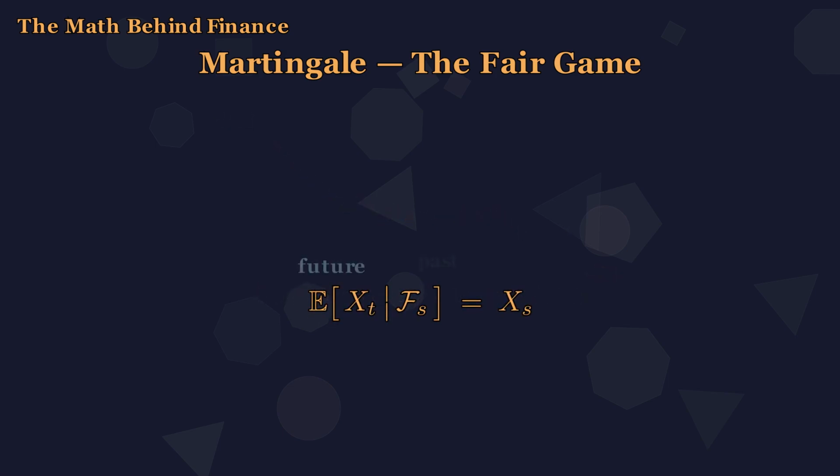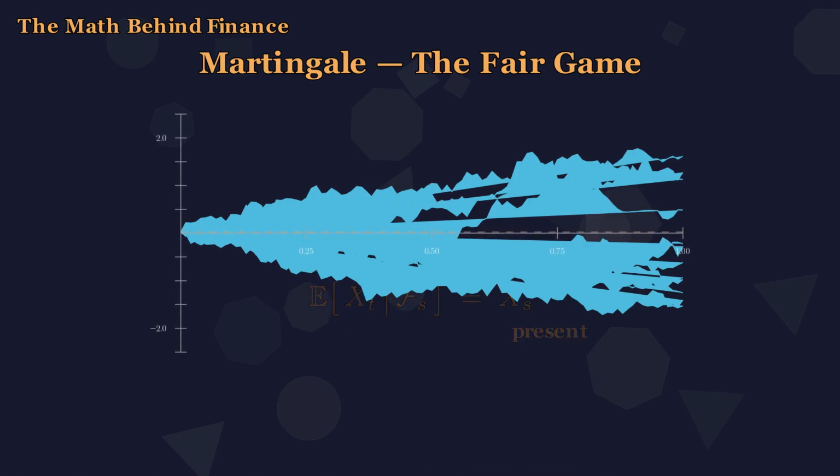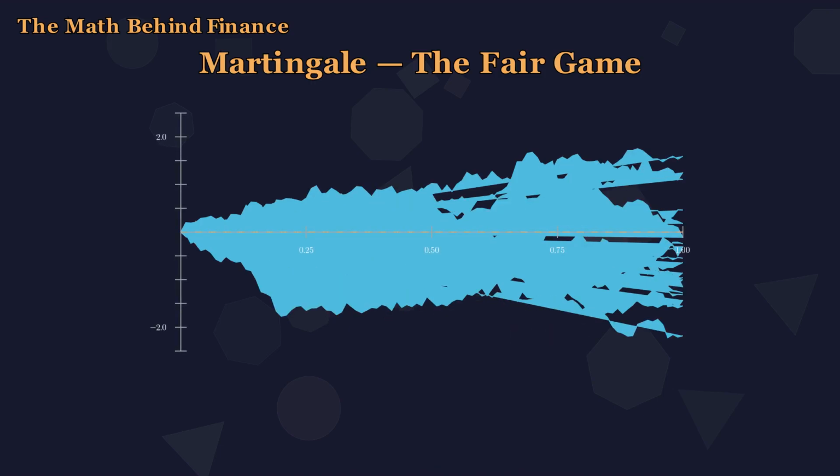Formally written, the conditional expectation of X at time t, given all information up to time s, equals X at time s. That is a martingale. Just fairness across time. Brownian motion itself is a martingale. Starting from 0, on average, W stays at 0 forever after, no matter how far into the future.